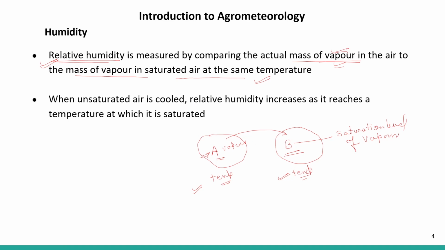We are considering A and B situations, where B is the saturation level and A is the actual mass of vapor at a particular time. In both cases we are taking the temperature the same, right? When saturated air is cooled, the relative humidity increases as it reaches a temperature at which it is saturated. So this is also a very important point, right?